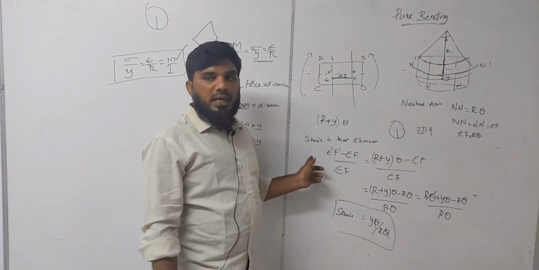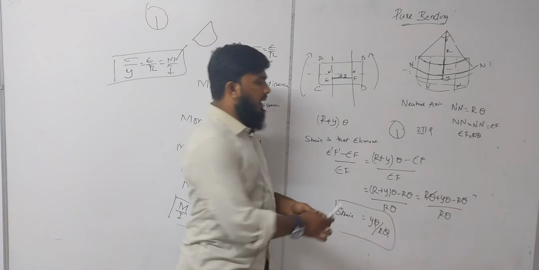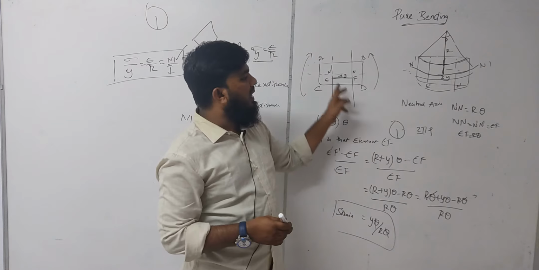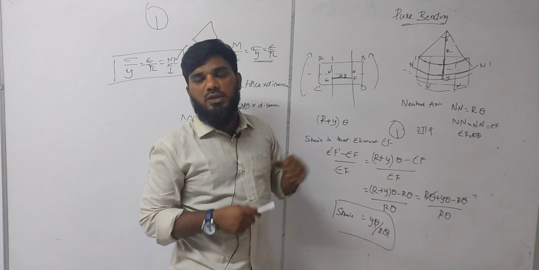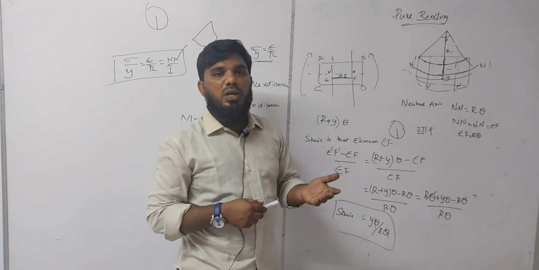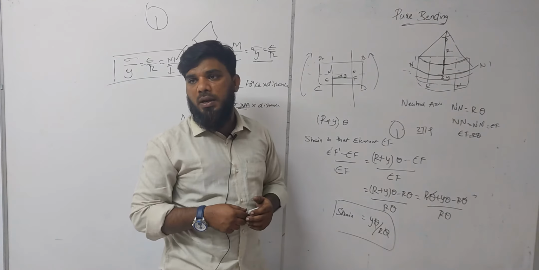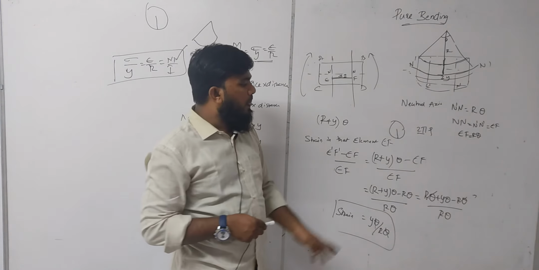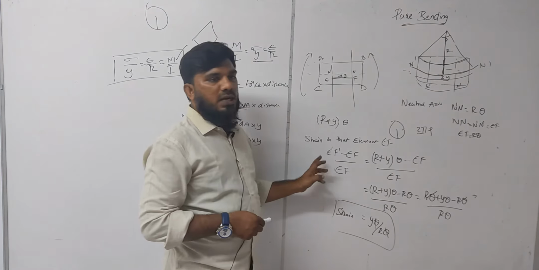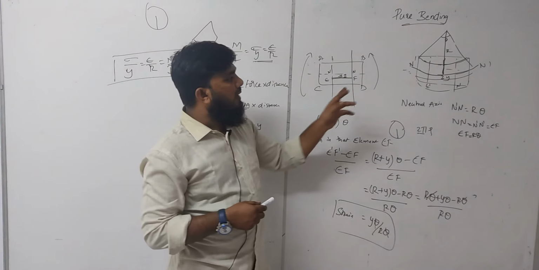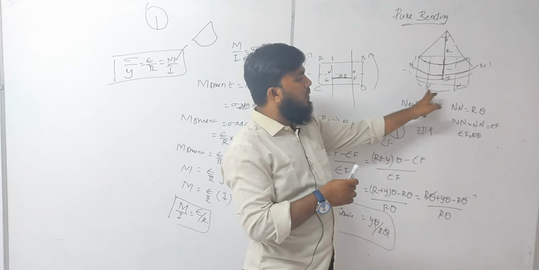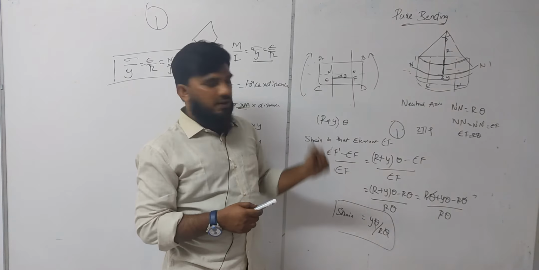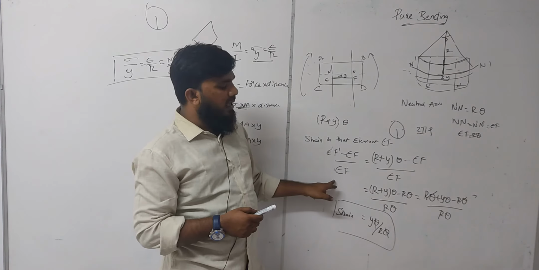First we are trying to calculate the strain in the element EF, which is below the neutral axis. Above the neutral axis every element will undergo compression, and every element below it will undergo tension, depending upon the type of moment. Now, strain is nothing but change in length by original length. After applying the moment, its length has changed to E'F'. So strain is (E'F' minus EF) by EF.